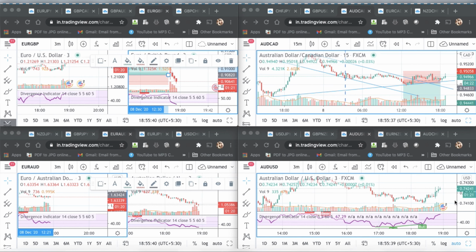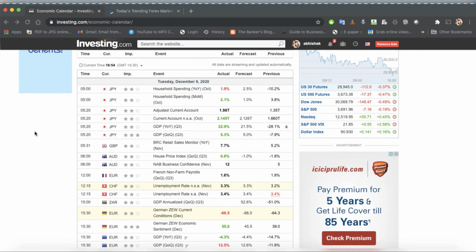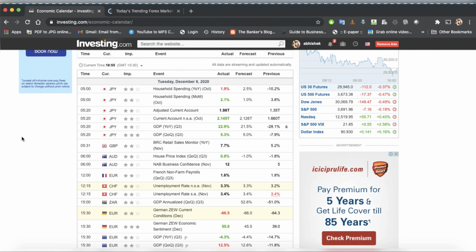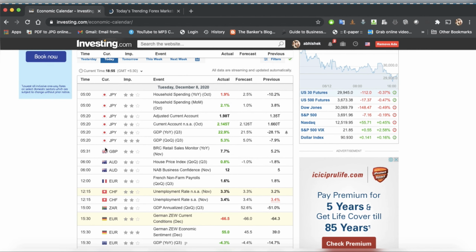So let's start today's analysis, currency selection. We can look at the JPY, GBP, AUD, Euro, and Swiss franc. These are the five currencies. JPY, GBP, AUD, Euro, and CHF are the currencies where economic activity has come up, and basically we are aiming for the London session, right?